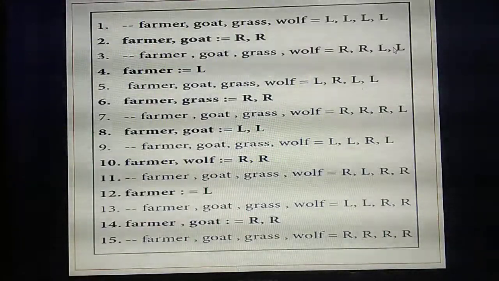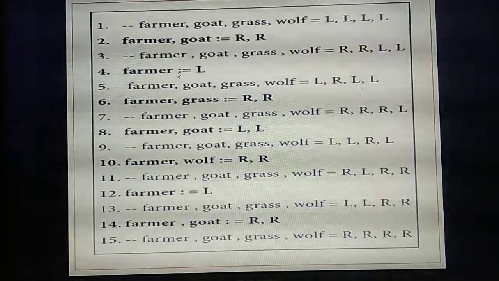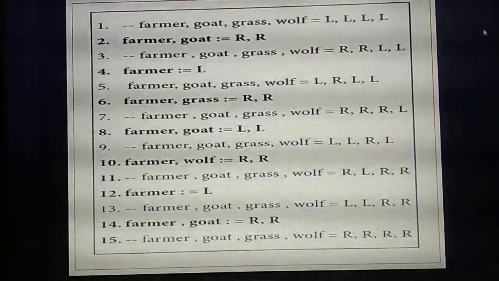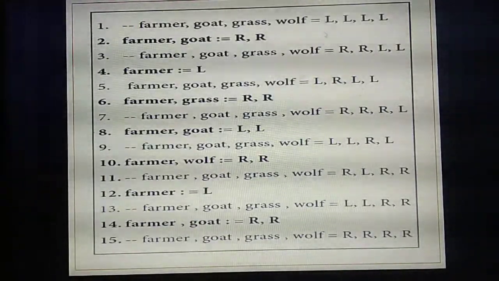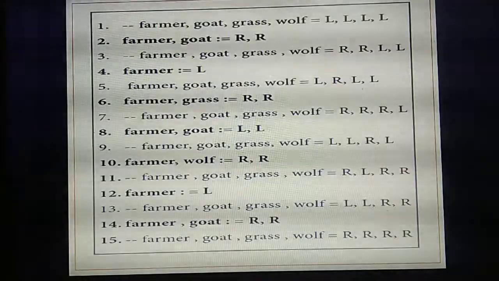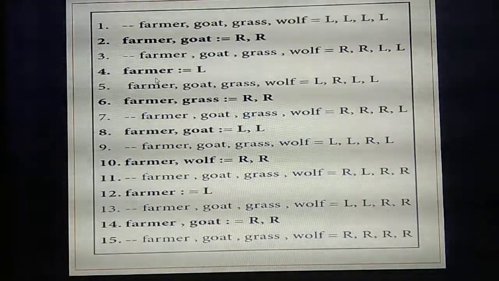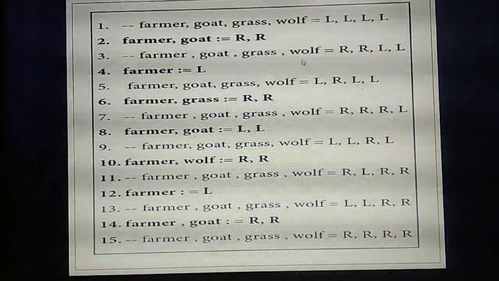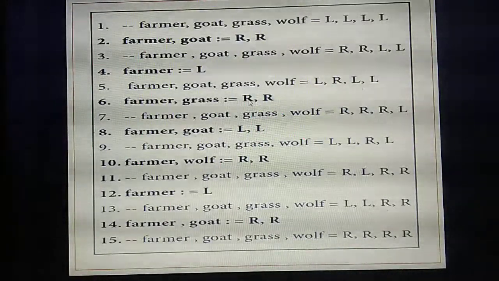Okay. So after that, again the next step, the farmer is coming again to the left side. First step, understand? First, 4 of them are standing on the left side, so 4 values of L. Next, the farmer is carrying a goat along with him and he went to the right side. So farmer and goat have the values R. So substitute in this equation; this 2L will change to R comma R. After that, next step, the farmer is coming to the left side again, but the goat is standing on the right side. Understand? So the farmer is coming to the left side, the goat is standing on the right side, then the remaining things are on the left side. Understand now? Think and write, otherwise you will surely get confused.